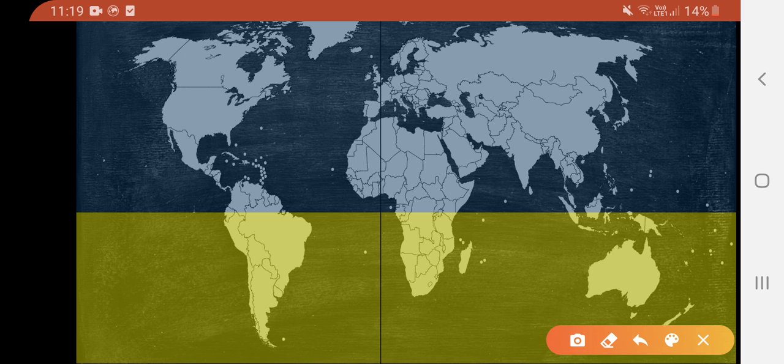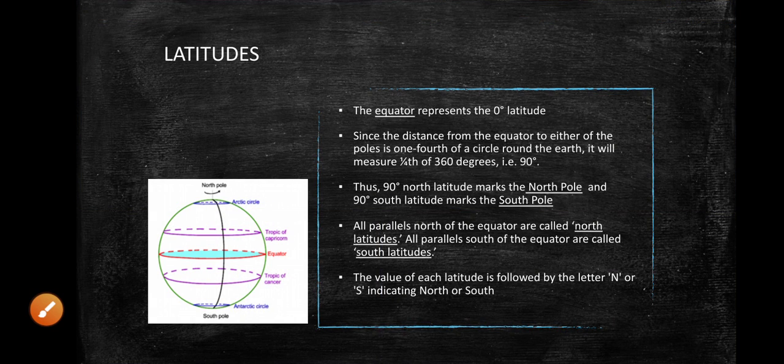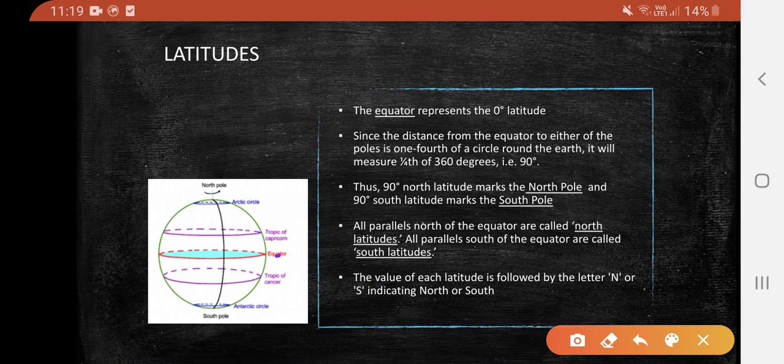In this picture, the blue one is the northern hemisphere, and the remaining is the southern hemisphere. The equator represents 0 degree, and since the distance from the equator to either of the poles is 1/4 of the circle, that is 1/4 of 360 degree, equal to 90 degree, hence 90 degree north latitude represents the North Pole and 90 degree south latitude represents the South Pole.